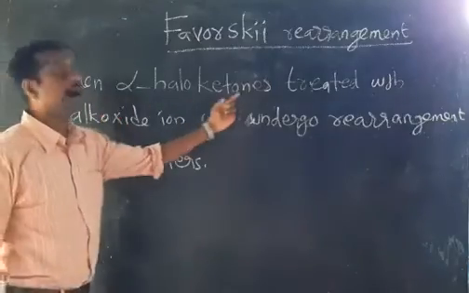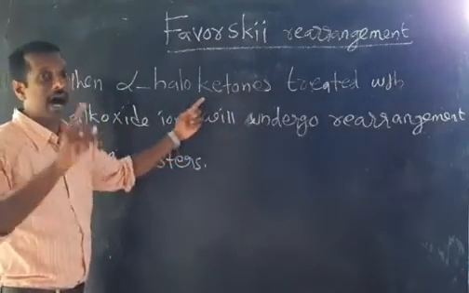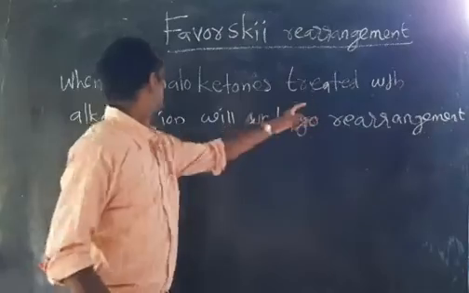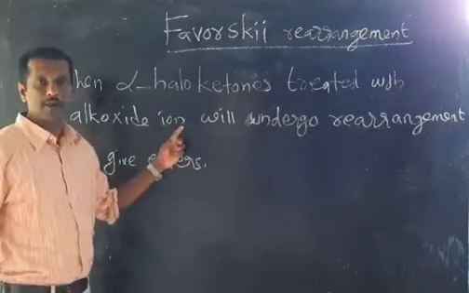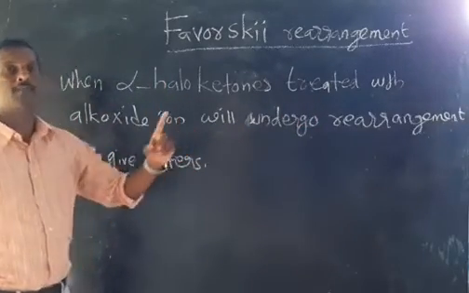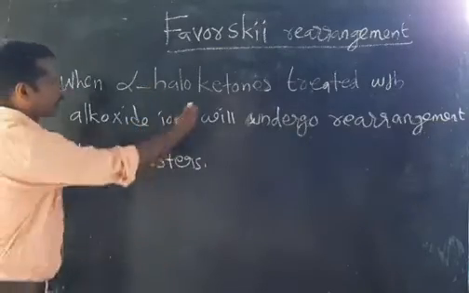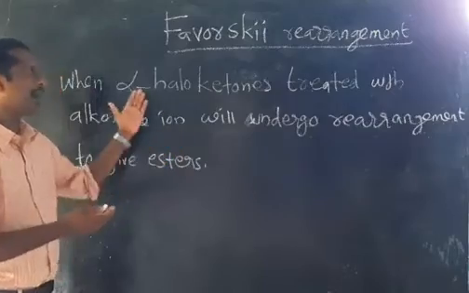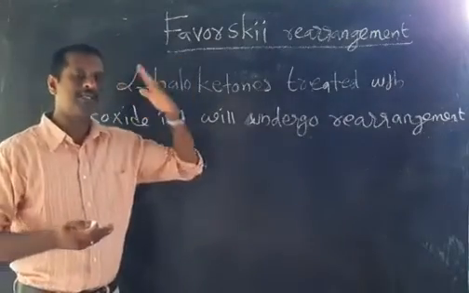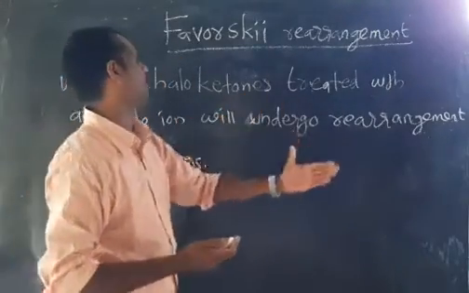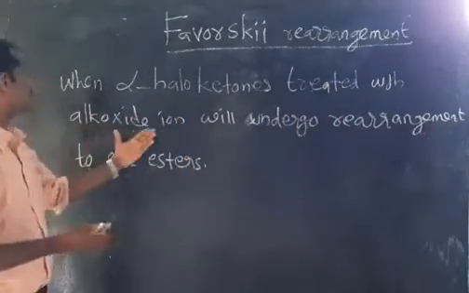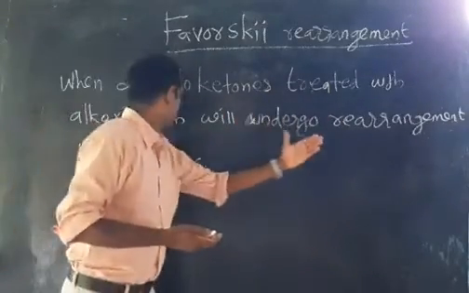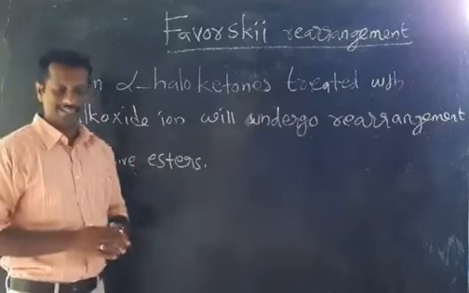When alpha haloketones are treated with alkoxide ion. So what is alpha haloketone? Okay, you know that, we'll come back. First you study this one. When alpha haloketones, keep it in mind, alpha haloketones treated with alkoxide ion will undergo rearrangement to give esters.